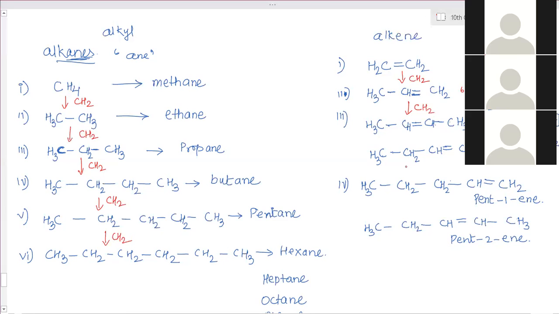Now this is already a butene only. Here to here, 1 carbon extra because it is butene and this is pentene, that means 5 carbon atoms. So 1 carbon extra. How many hydrogens? Here are 8 hydrogens. Here how many are there? 3, 4, 5, 6, 7, 8, 9, 10. 10 are there. So the difference is 2. CH2, right?